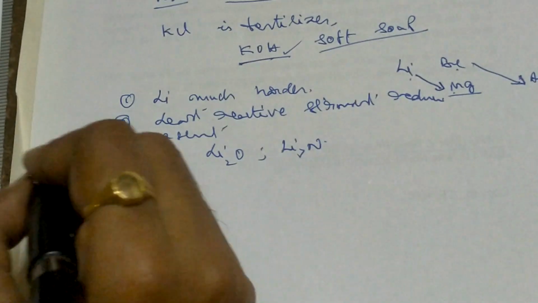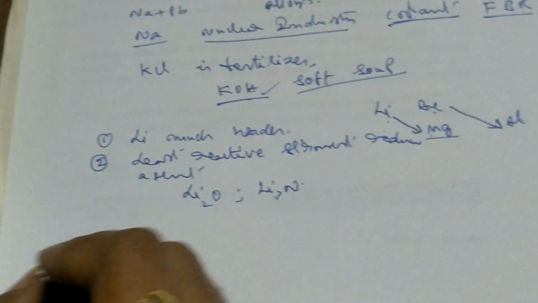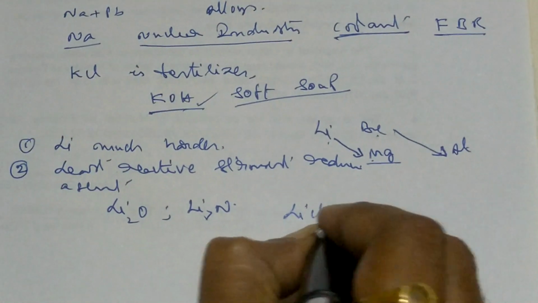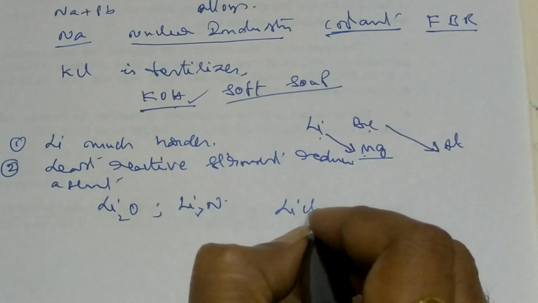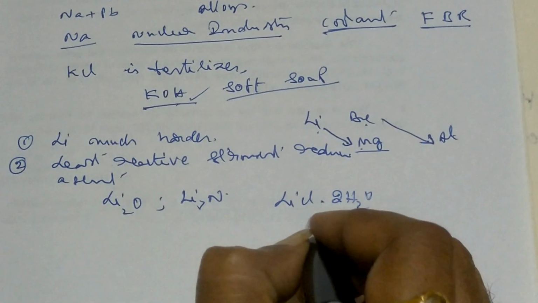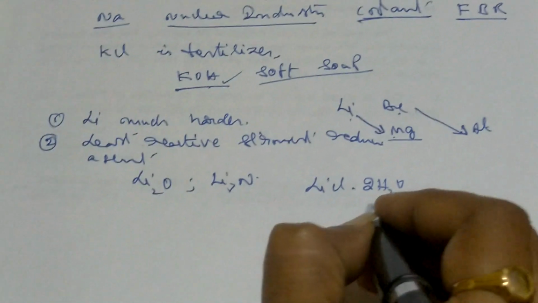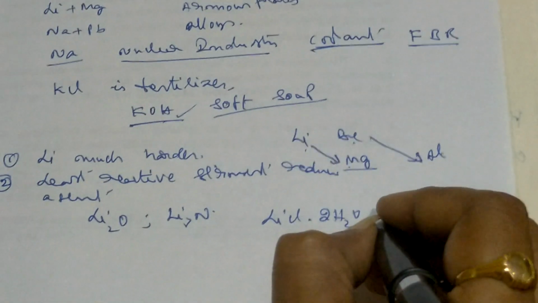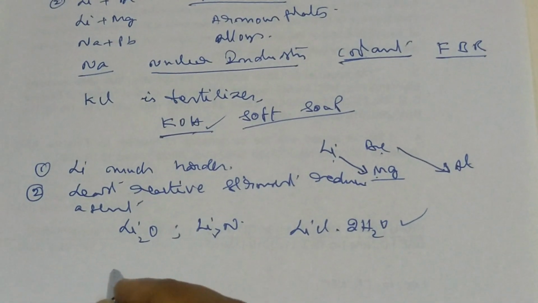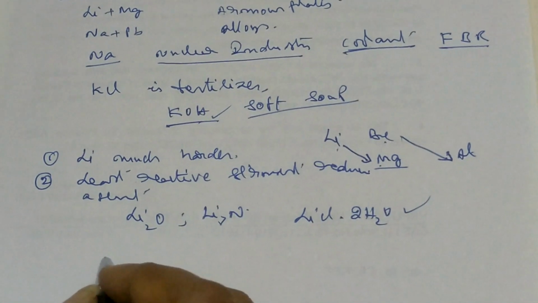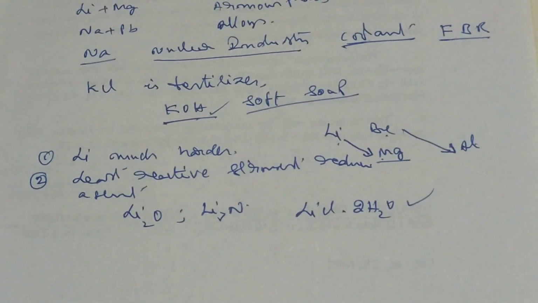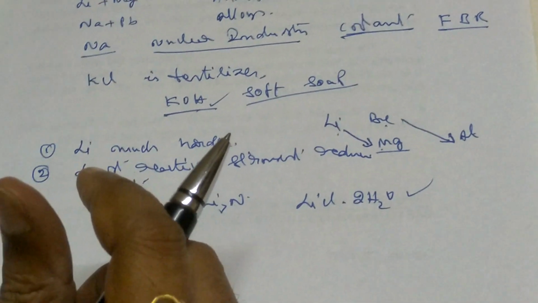Lithium chloride is deliquescent and crystalline. Other chlorides will not form this. Lithium chloride is not LiCl but LiCl·2H2O, whereas others do not hydrate that much. Sodium chloride has a small hydration, but here the hydration is more. Lithium hydrogen carbonate is not obtained in solid form, while other elements form solid hydrogen carbonates.